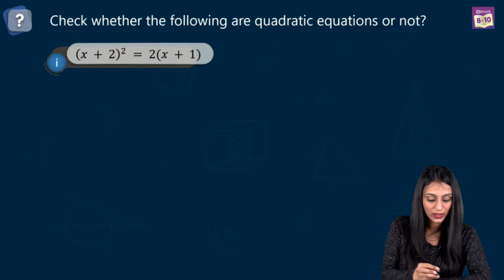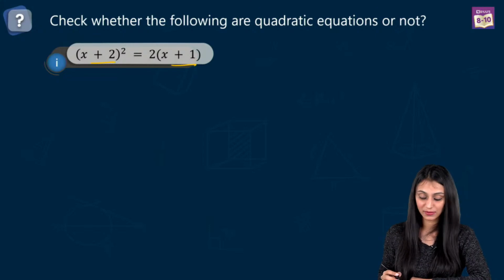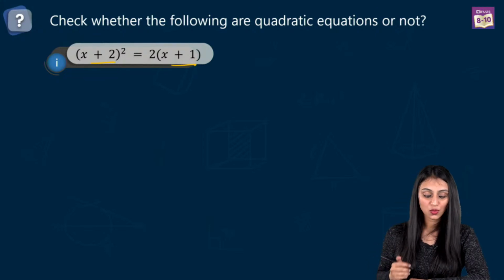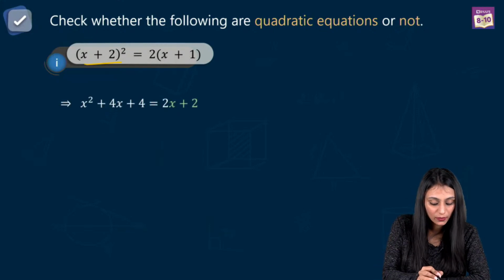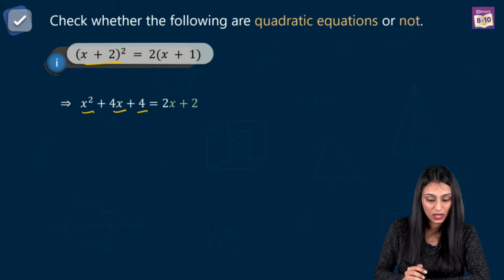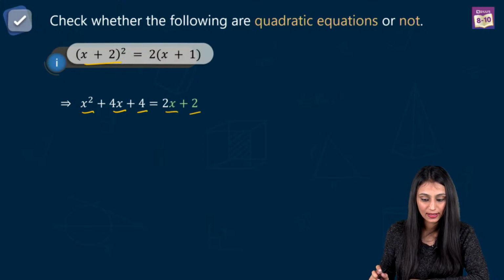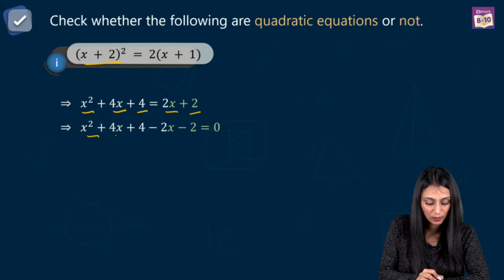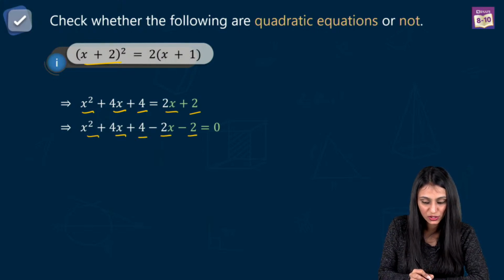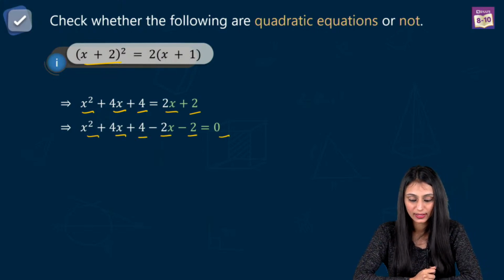So to check this out, we have x plus 2 whole square equals 2 times x plus 1, right? So what are we going to do here? Simply, we can open it up. We have x square plus 4x plus 4. Open the right side also, 2x plus 2. Yes. So let's take everything on one side. We have x square plus 4x plus 4 minus 2x minus 2 equal to 0.